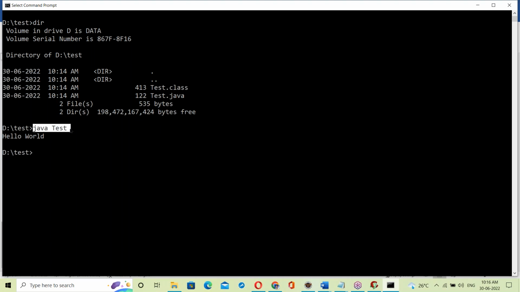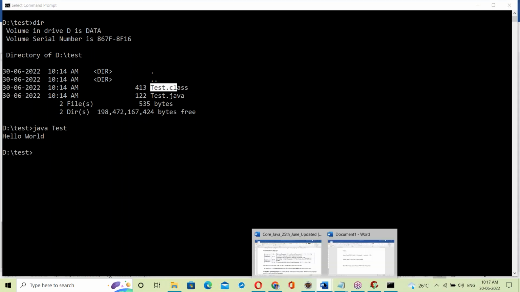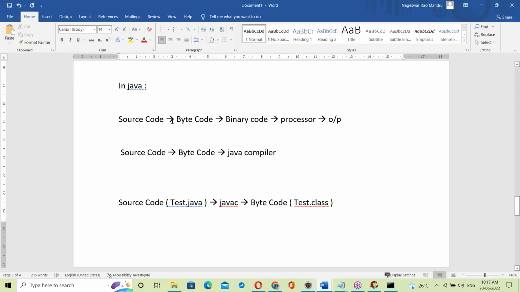So the interpreter takes the bytecode file and converts it into binary code. This part, bytecode to binary code, is done by the Java interpreter.